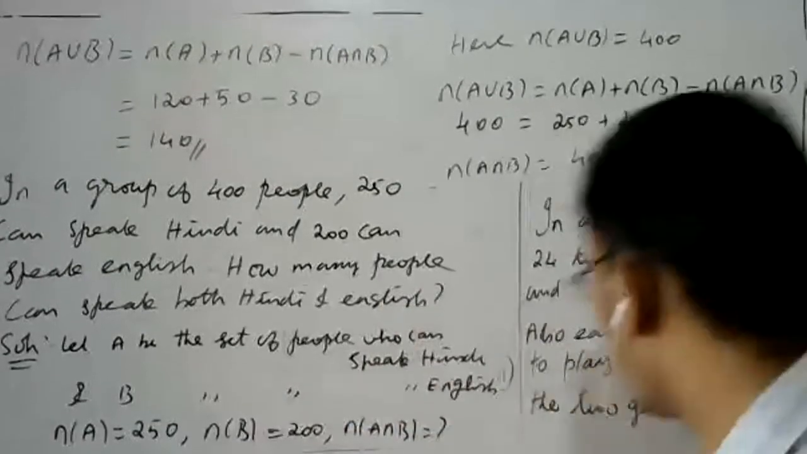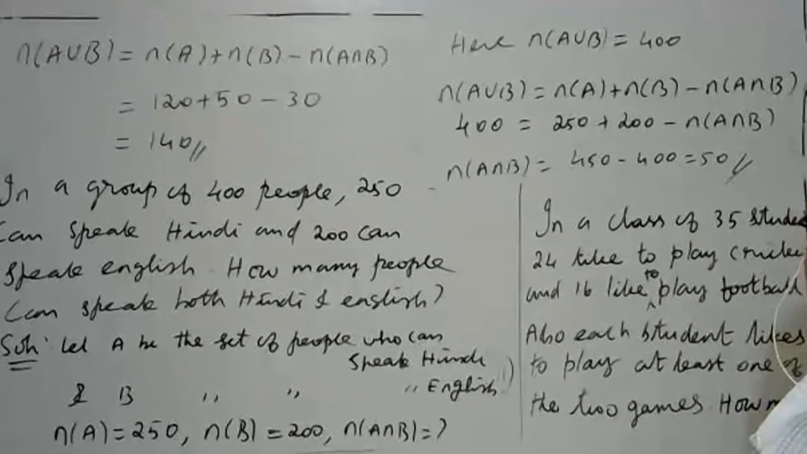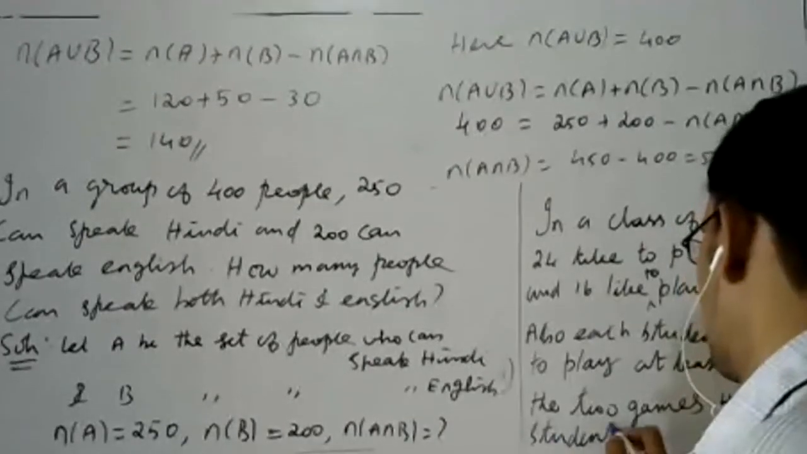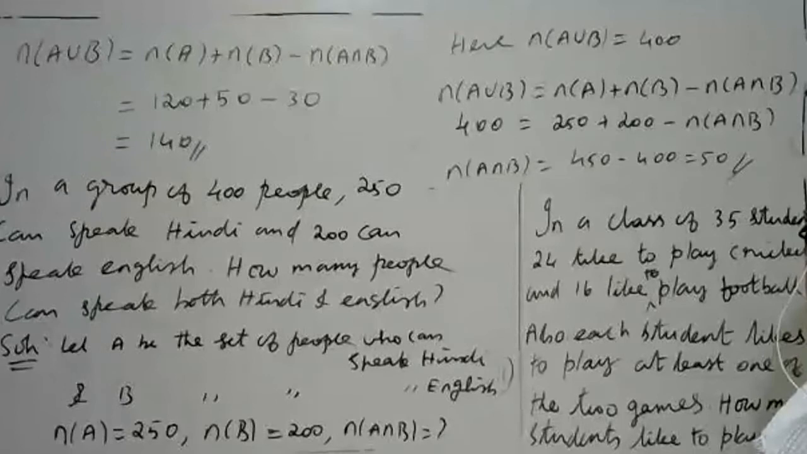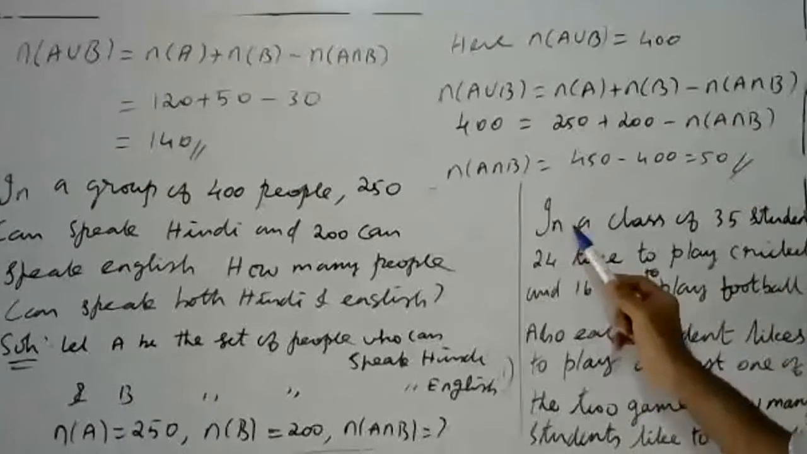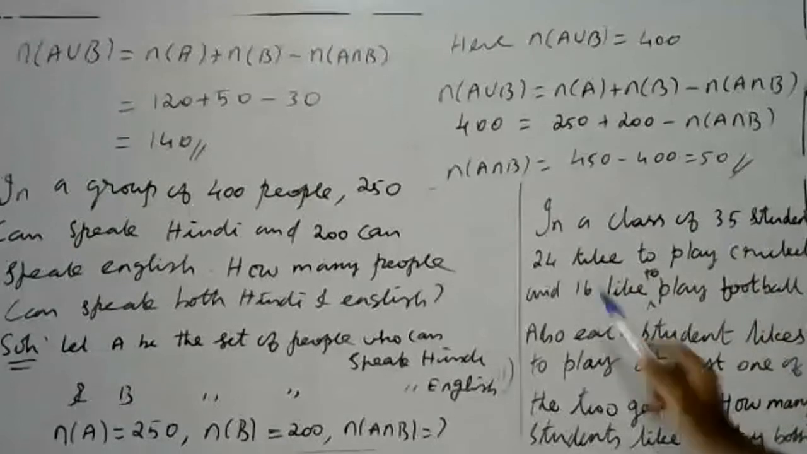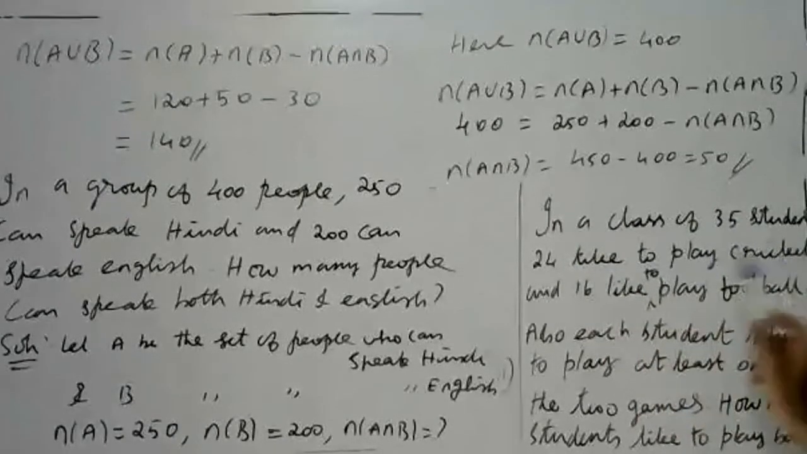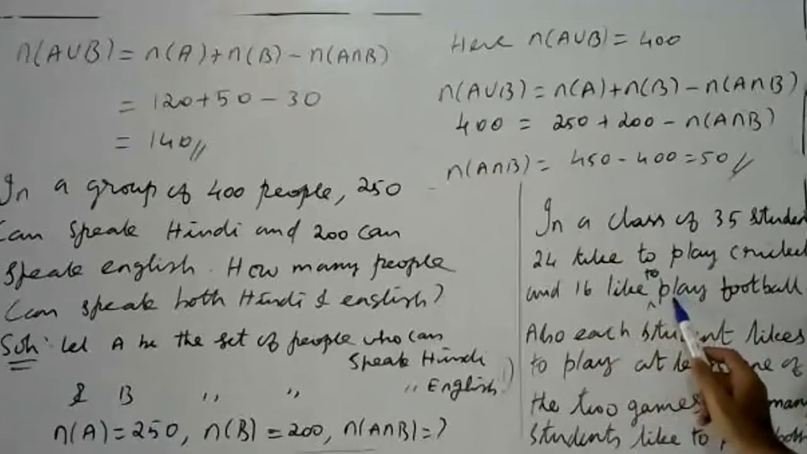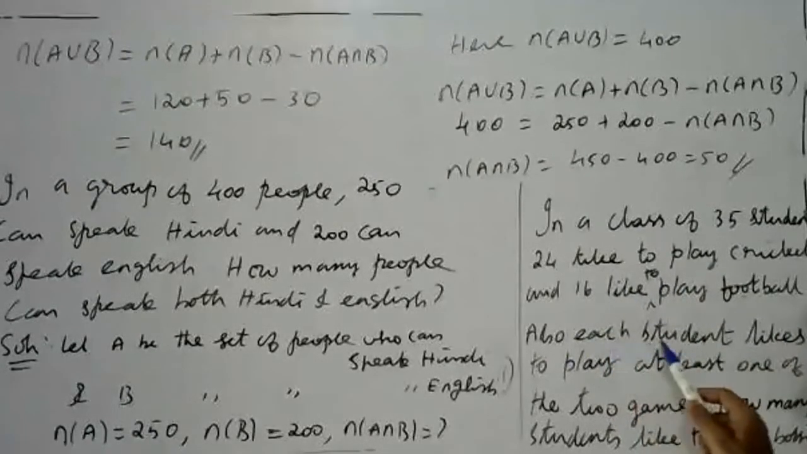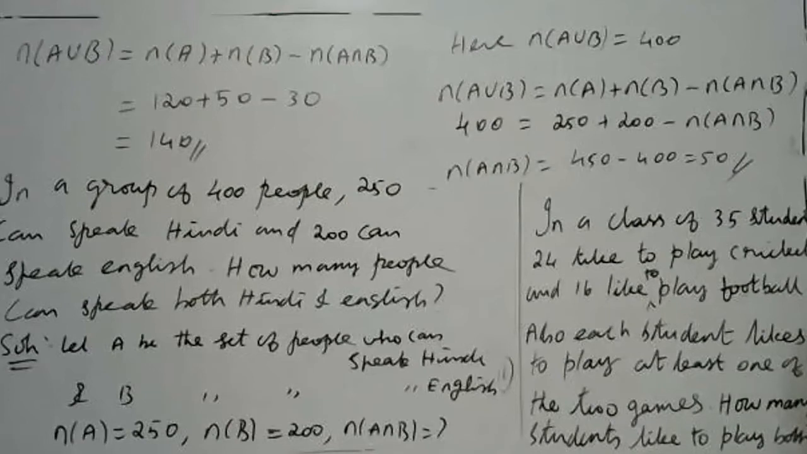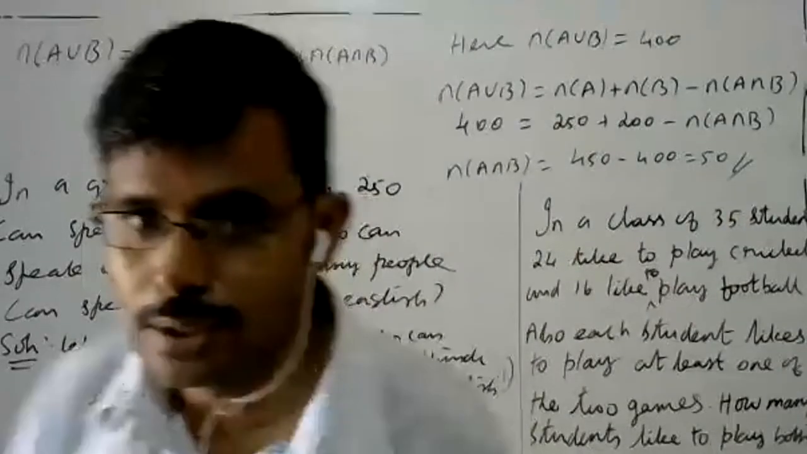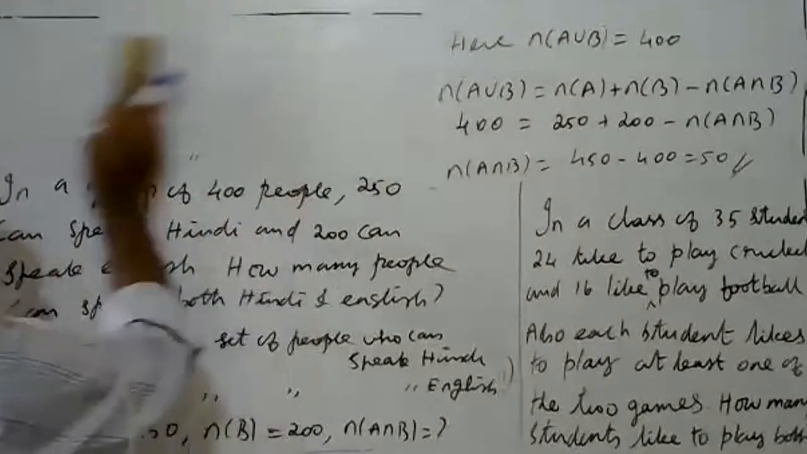The question is how many students like to play both. That is the question. I read the question: in a class of 35 students, 24 like to play cricket and 16 like to play football. Also, each student likes to play at least one of the two games. How many students like to play both? What is your set A, what is your set B? Please take that.